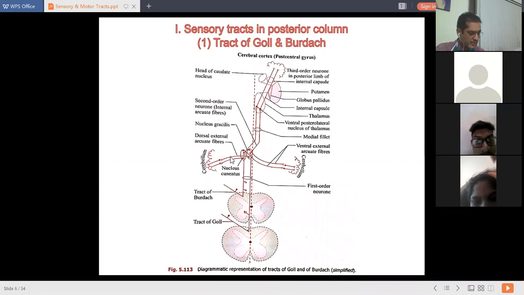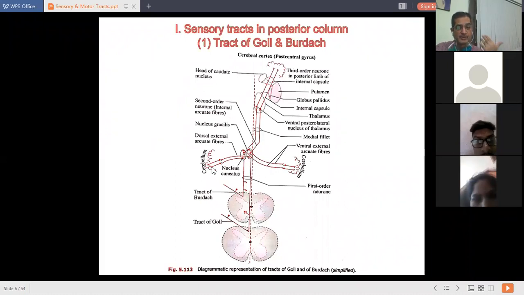So these external arcuate fibers are again divided into two parts: dorsal external arcuate fibers, which start from the nucleus cuneatus and nucleus gracilis, and from the inferior cerebellar peduncle they enter into the cerebellum of the same side. Okay, please try to understand all points in detail. So these external arcuate fibers enter from the inferior cerebellar peduncle and get terminated at the cerebellum of the same side.